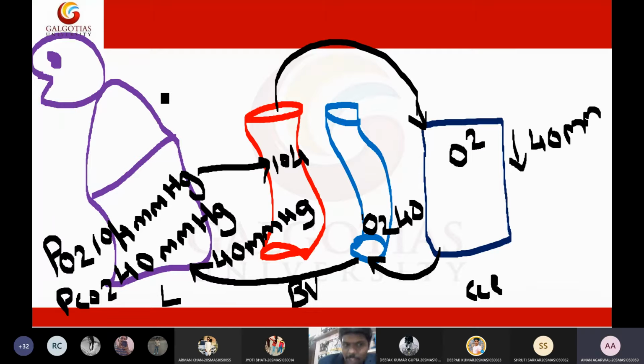Now the atmosphere oxygen level is 104, students, and inside the lungs, in the venous blood of lungs, the oxygen is only 40 mmHg. So the movement of oxygen will be from outside to inside. This happened automatically. So this is how the oxygen will exchange from lungs to the blood. Because in the blood, the oxygen level is 40, and in the lungs, the oxygen level is 104. So automatically, oxygen will move from lungs to the blood. Is this clear for everyone?